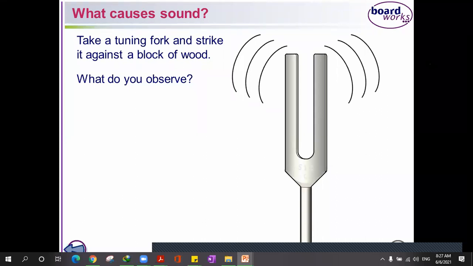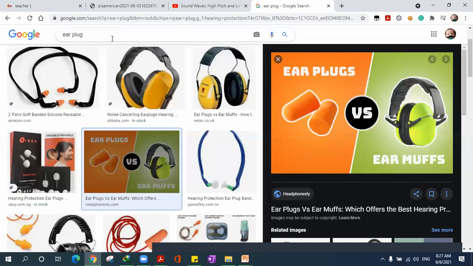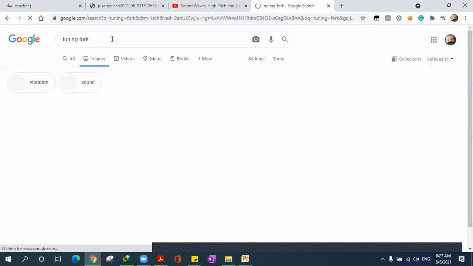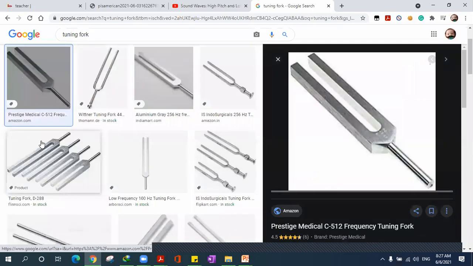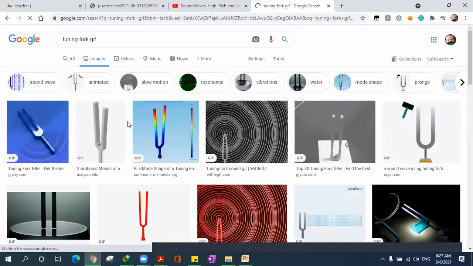This fork is used to, we can say, show the vibrations that make sound. It's not a fork used for eating, so it's not used for eating. It's called a tuning fork. This is how it looks. It's made of metal and so hard, we hit it on tables, for example, in order to make sound.